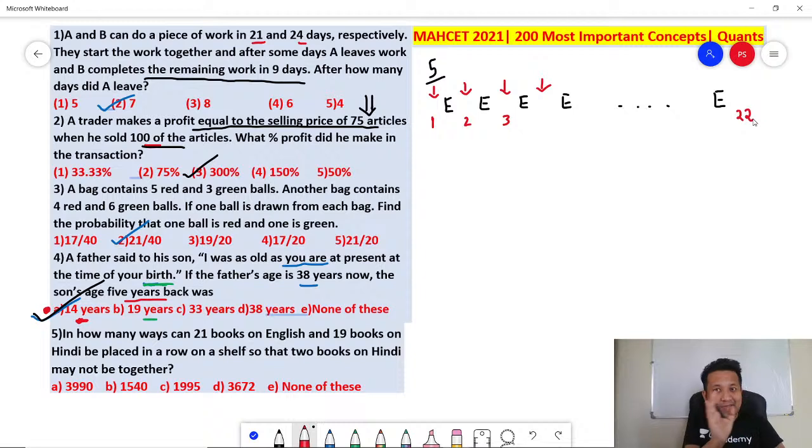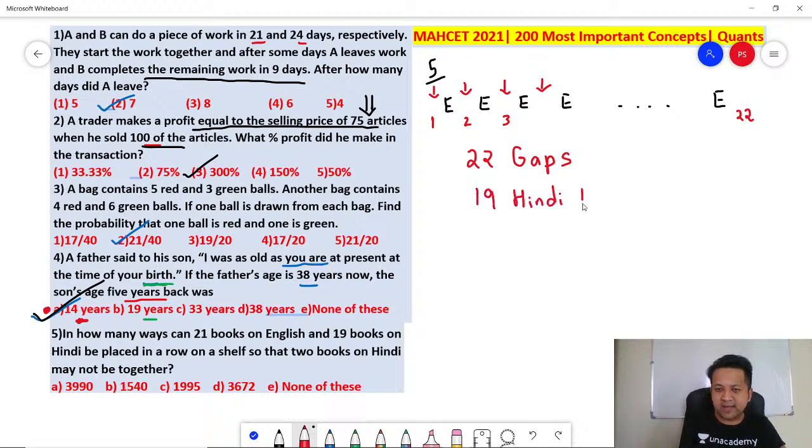Remember, both left and right. Hence, the number of gaps would be one more than the number of books. So how many gaps are there? 22 gaps. Would you agree? How many Hindi books are there? 19 Hindi books. Will you agree? 19 Hindi books.